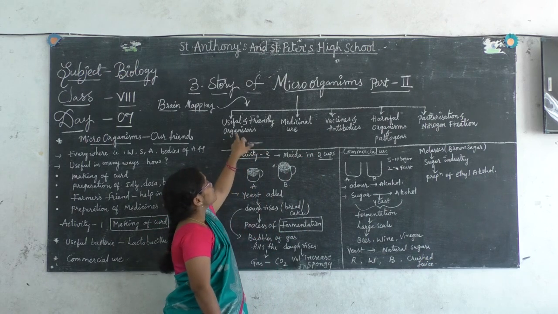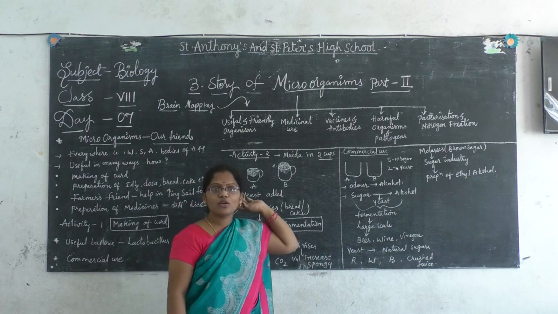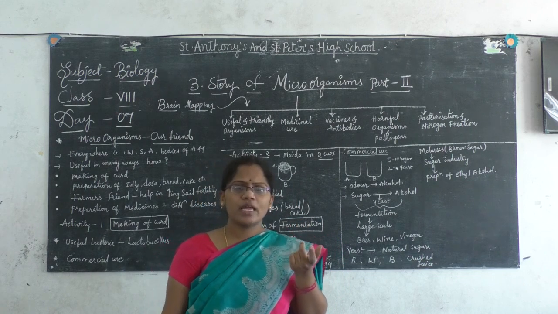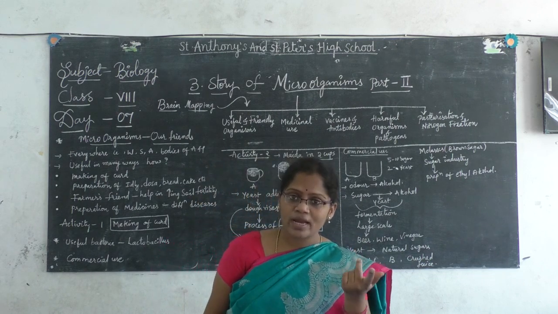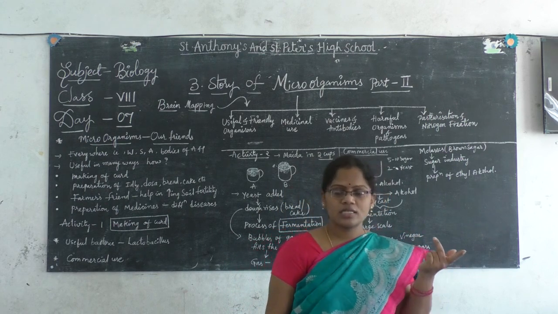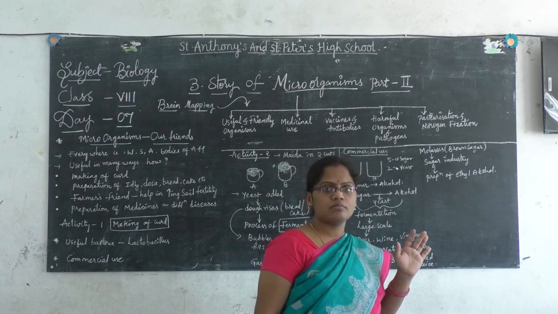First one here is useful and friendly organisms. Do you remember microorganisms? They are very small. You cannot see them with your naked eye. For this we require a microscope to see them, right? Those are called microorganisms. Yesterday we observed some of the microorganisms.